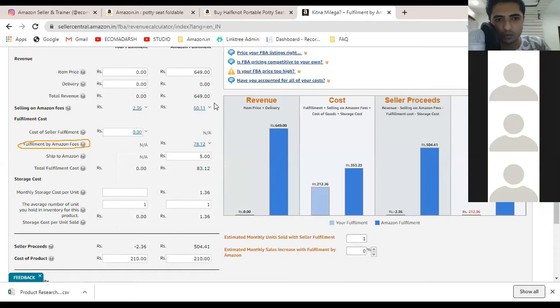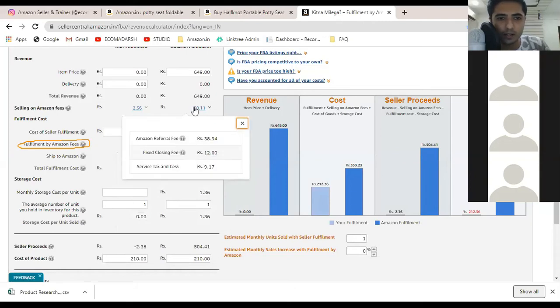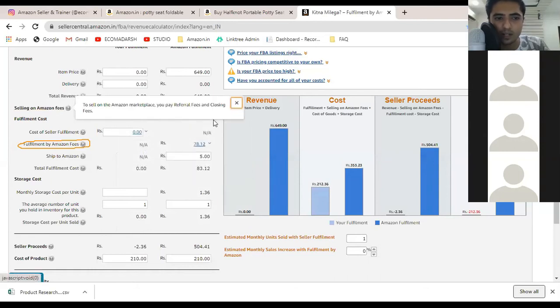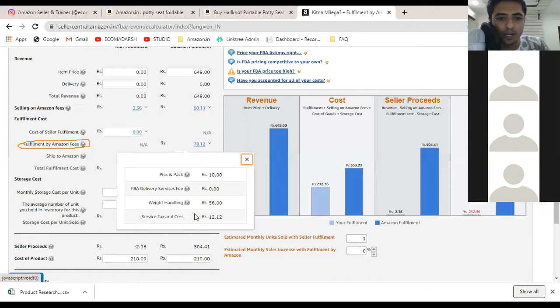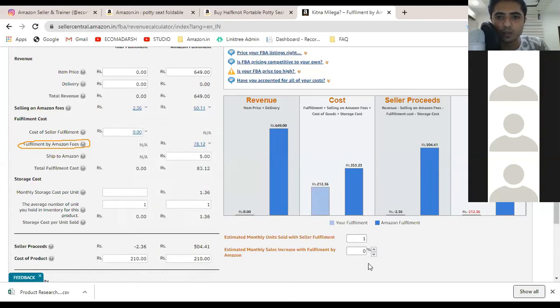So what we are going to do is take the total amount and the tax from selling on Amazon fees, and the total amount and tax from fulfillment by Amazon fees. So I will just remember it, and we are going to paste it in our calculator.